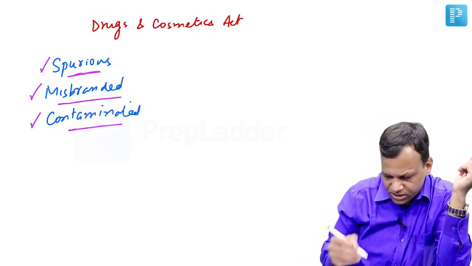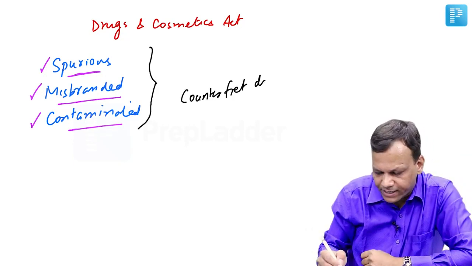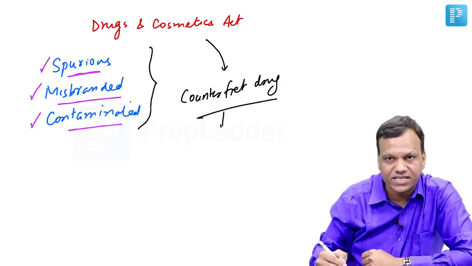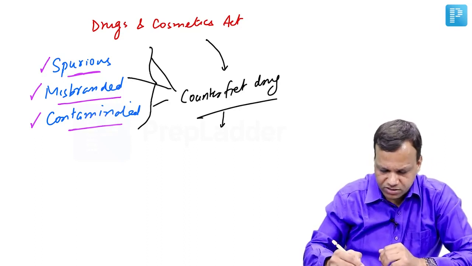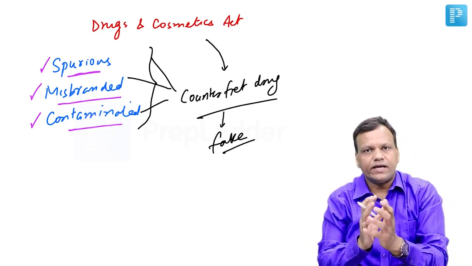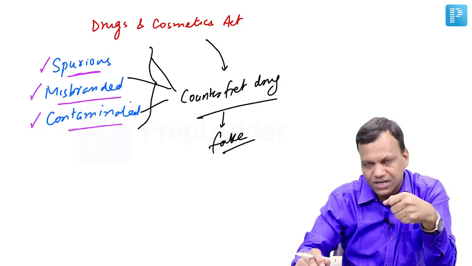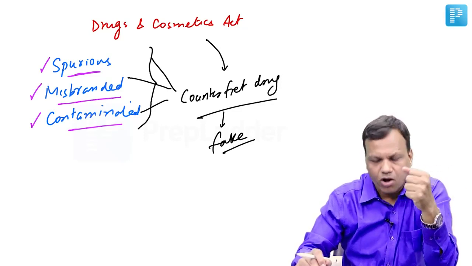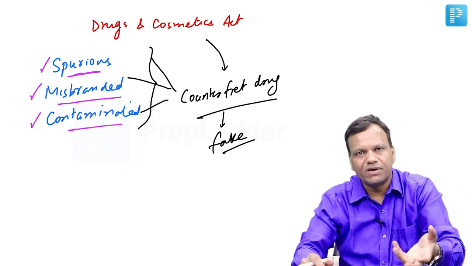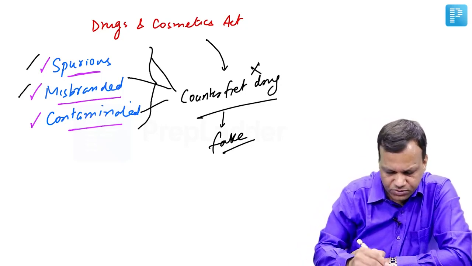Now there is one term which is known as counterfeit drug. Counterfeit drug is not a term in the Drugs and Cosmetic Act, but it is used commonly in USA. It covers all these type of drugs. Counterfeit simply means fake drug. So whenever there is a pharmaceutical company or any person try to fake the drug, it may be containing the name of the other company, or it may be containing different concentrations, no active ingredient at all, it may be contaminated. Everything comes under the counterfeit drug. So in India it is not used. In India these terms are used.